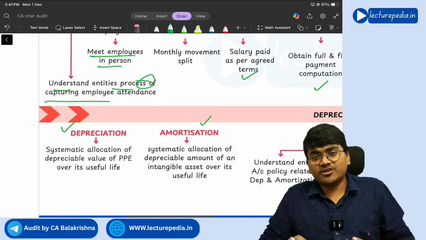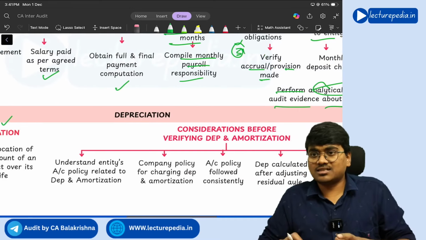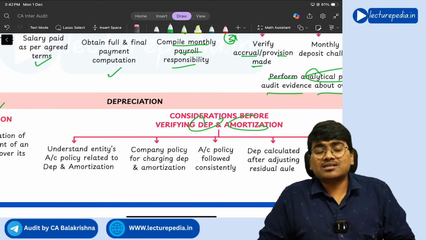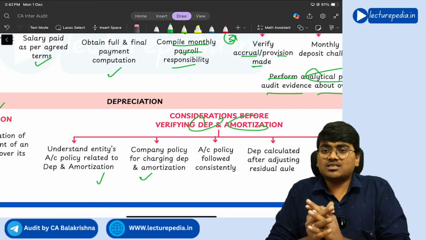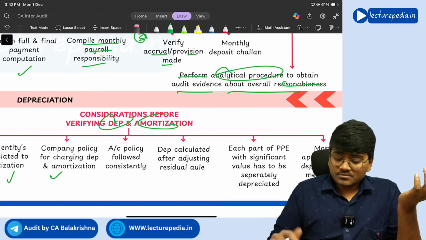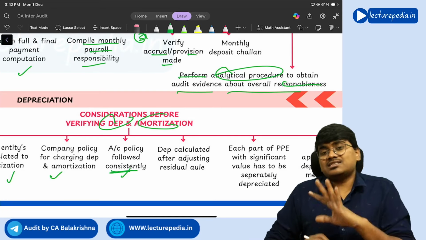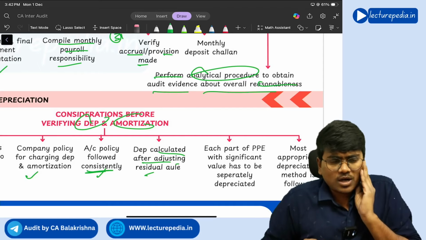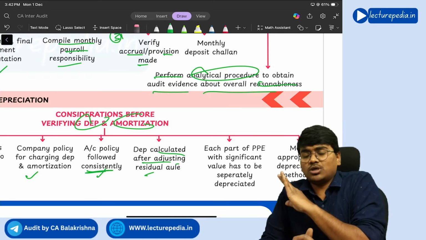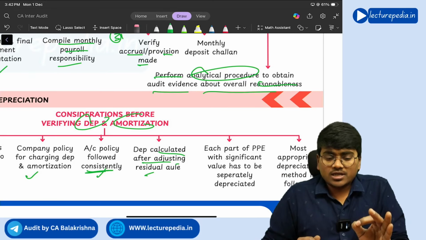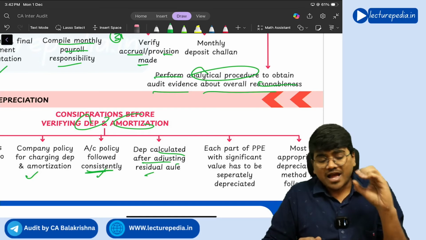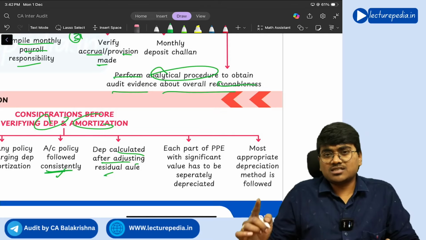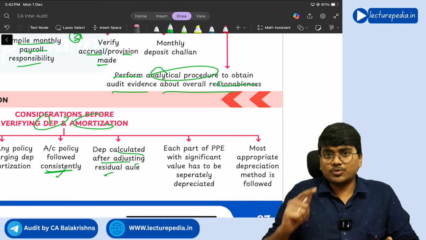So depreciation is the one that you provide for PPE. Amortization is the one that you will provide for intangible assets. We have already discussed this, right? So with respect to depreciation, amortization, auditor needs to understand the accounting policy that the entity is following, and whether that accounting policy is followed consistently or not, you need to see. And depreciation calculated after adjusting residual value. Of course, for each and every asset there will be residual value. Whatever the depreciation that you calculate, that should be calculated on the value after reducing the residual value, right? So cost minus residual value multiplied by depreciation percentage you will use, right?